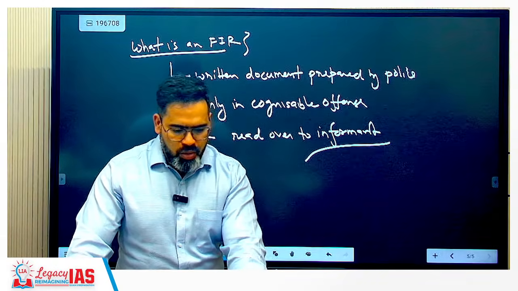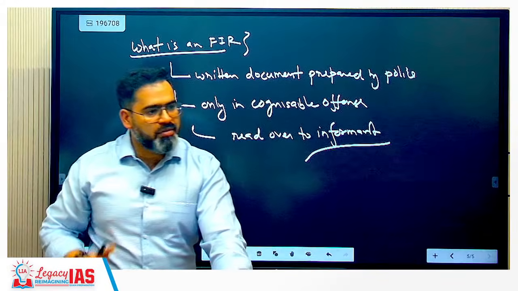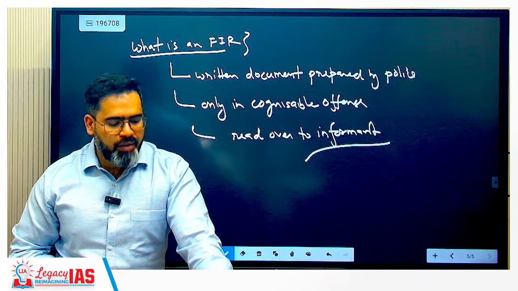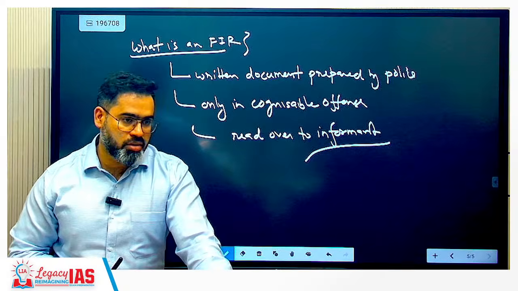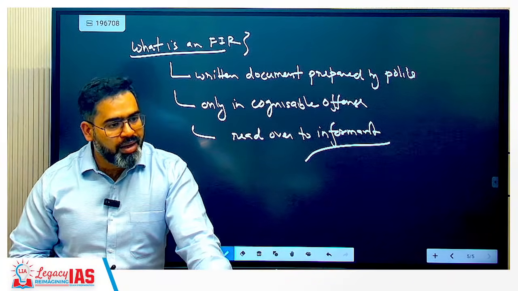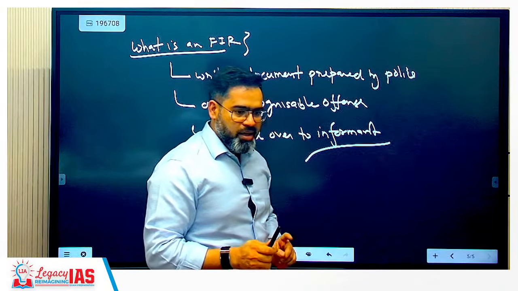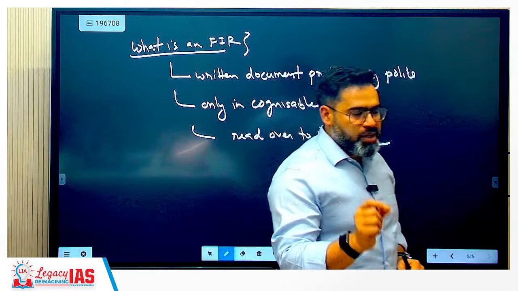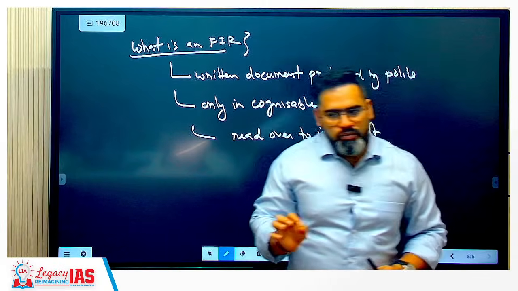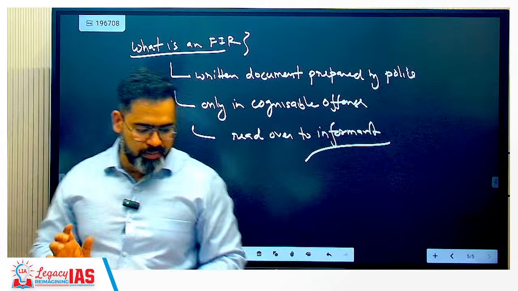Whenever an FIR has been filed, a free copy of it must be given to the informant as well as the victim.